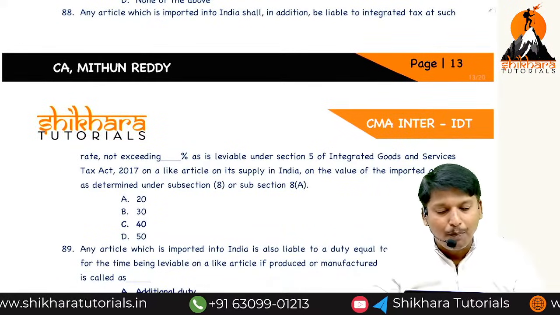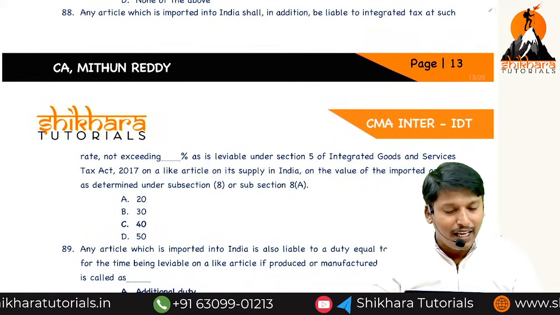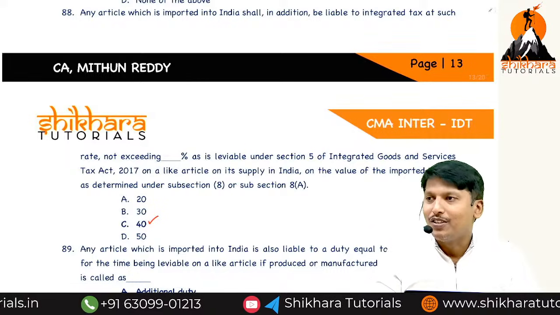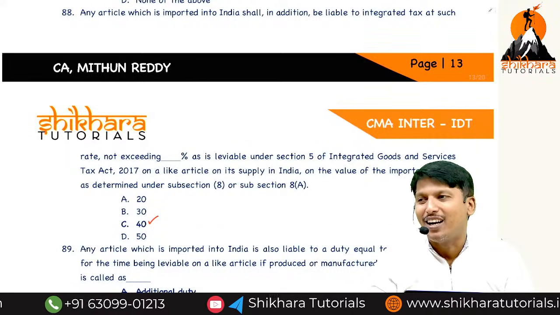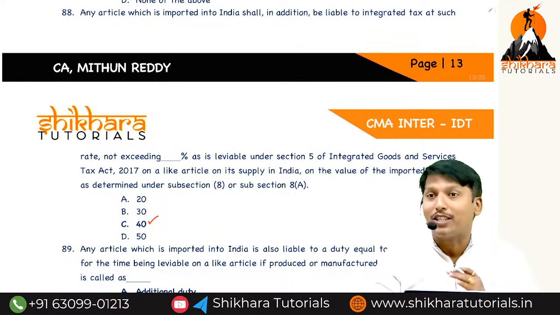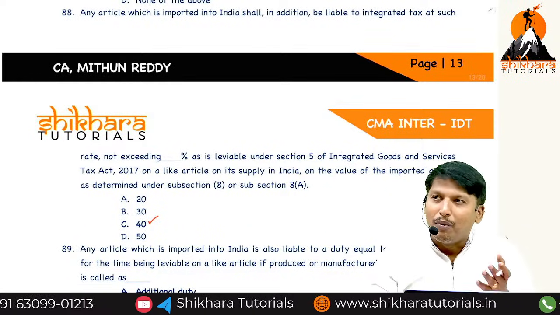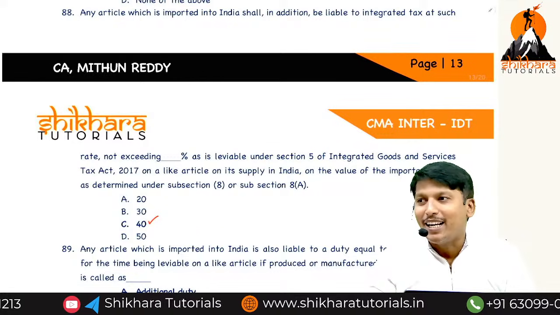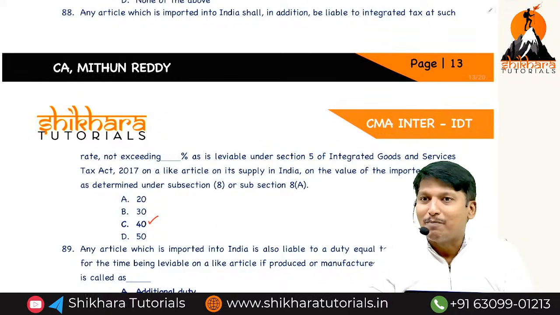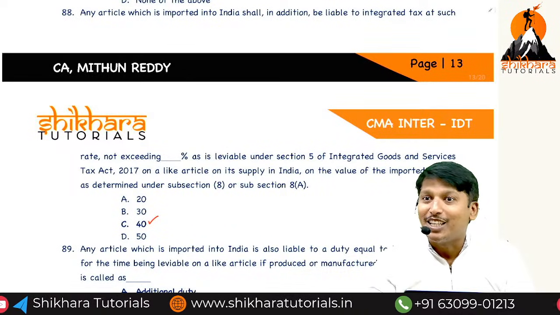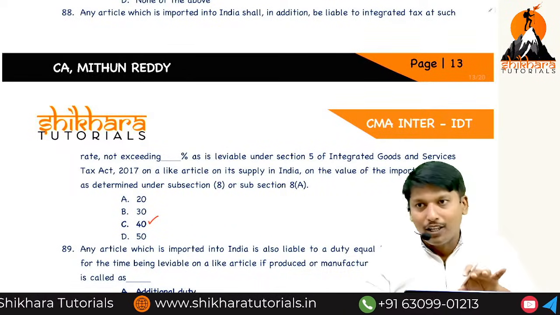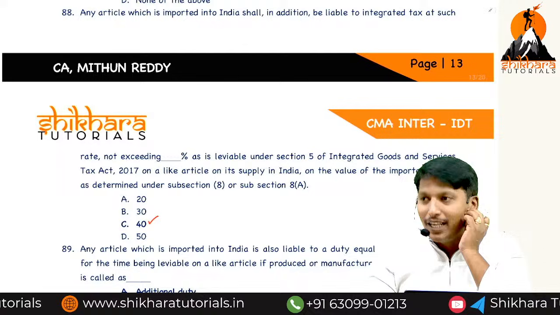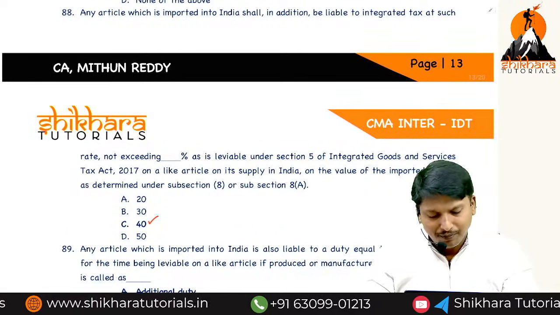Any article which is imported into India, in addition to the IGST, shall be at a rate not exceeding 40%. What is the highest tax rate of IGST? IGST 40%, maximum chance. Earlier there were 5, 12, 18, 28, but now it has been changed. Standard rate 18%, merit rate 5%, demerit rate for sin goods and luxury goods 40%. The highest rate permissible in the Act is 40, but the imposing rate is 28 for this attempt; for the next attempt, you need to take 40.